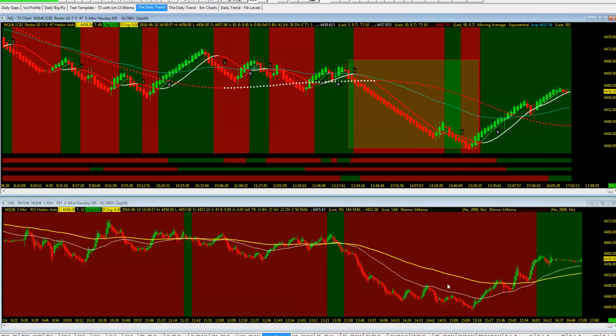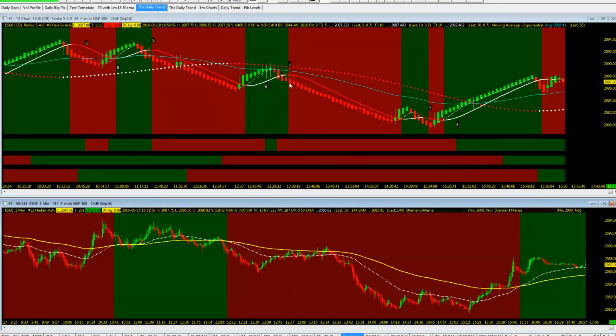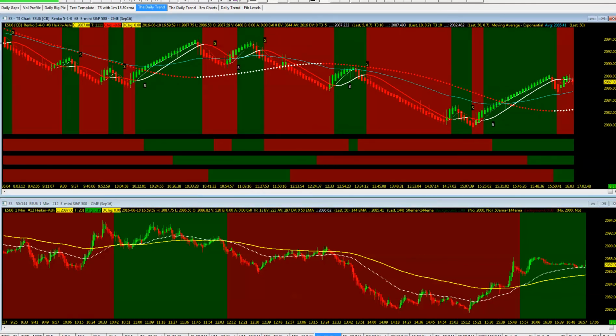No magic there. Taking a look at the ES, same picture. Again, had an earlier entry towards the right on post-European close. If we draw back just slightly here, again, overnight session, Globex pushing down to the Globex low, lift, a little bit of chop, and then price action to the downside after a 2-bar pullback. So that's not a bad entry there on the ES, as she pushed down below the T350, giving us 3 charts in the red, pullback to the 50 and back down. So a couple good entries mid-session. Technical momentum, there it is, 50 below the 144.